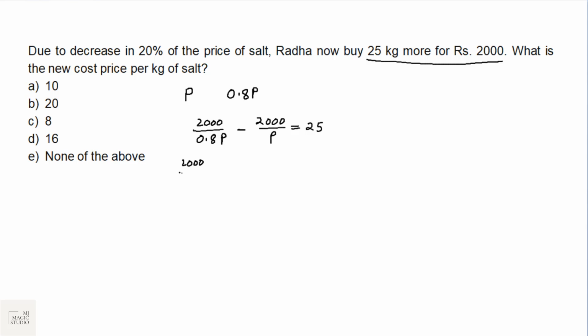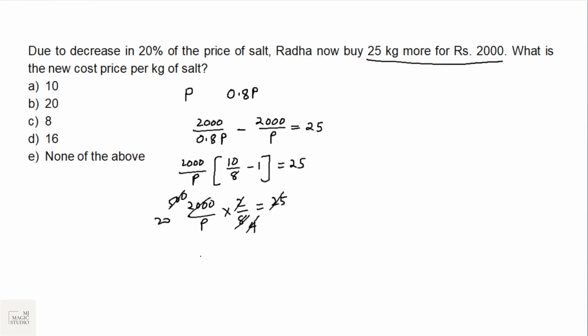So we have 20,000 by P times 10 by 8 minus 1 equals 25. So 2000 by P into (10 minus 8) by 8 is 25. 2 by 8 is 1 by 4, so 2000 by 4 is 500, and 500 by P is 25, so P is 20. The old price of the salt is rupees 20 per kg.